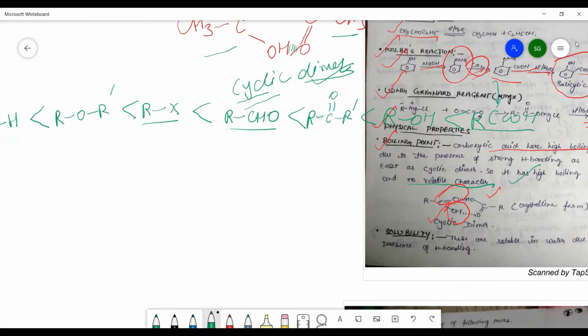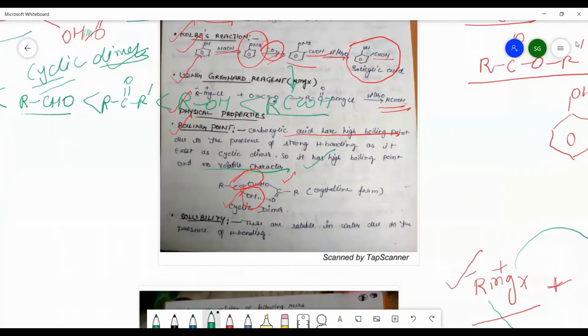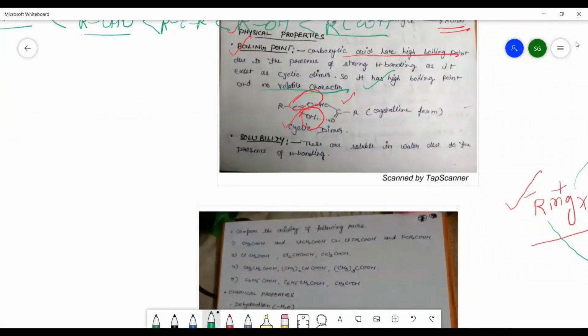So they are having the highest boiling point. So in that series, any compound can be asked to show the boiling point order. So you may compare in this manner.